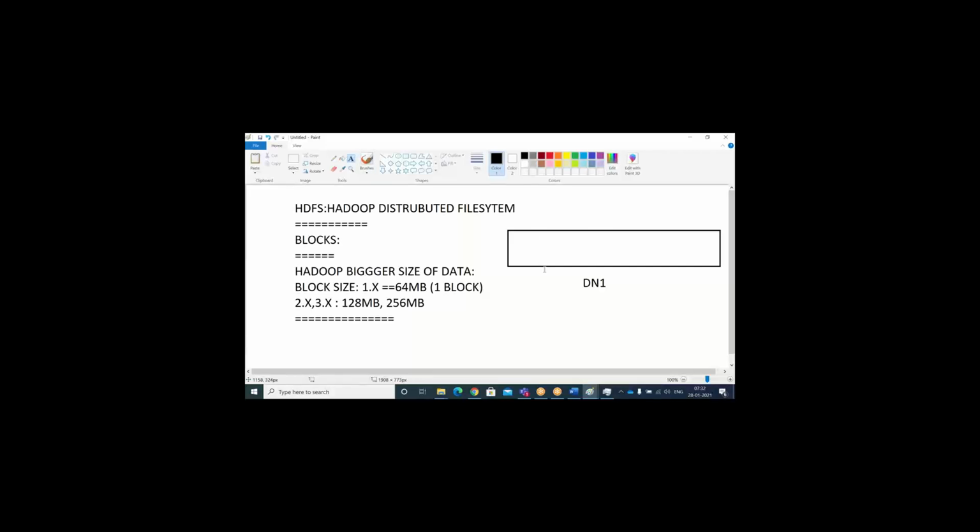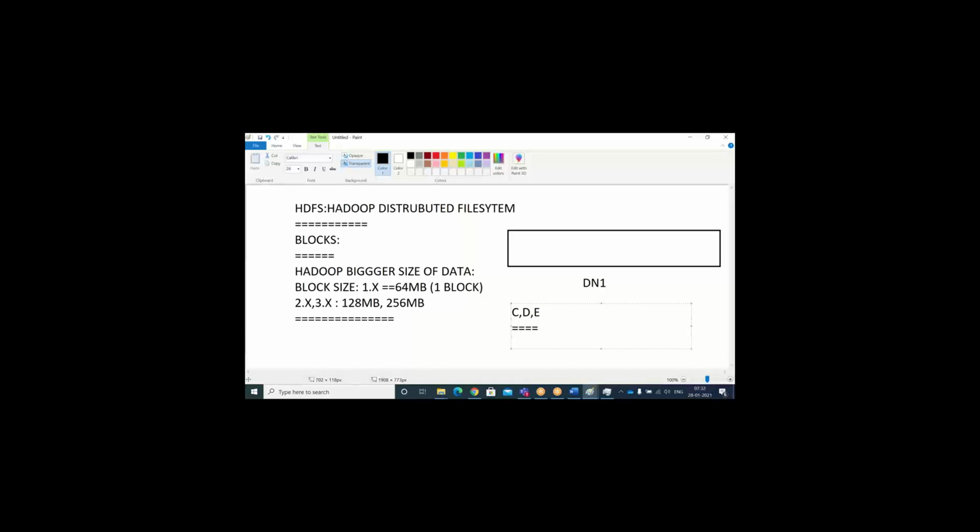You can imagine this data node 1 as your laptop. In your laptop you may have a C drive, D drive, E drive. Those are just separations, and you store the data in terms of files.